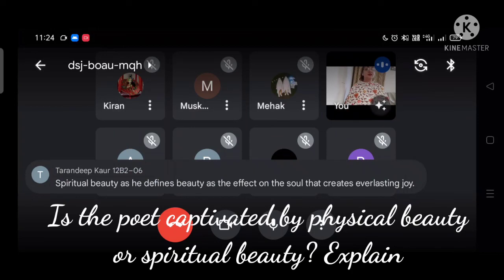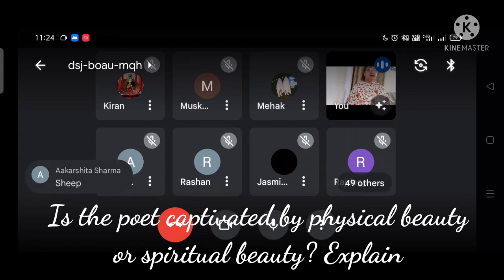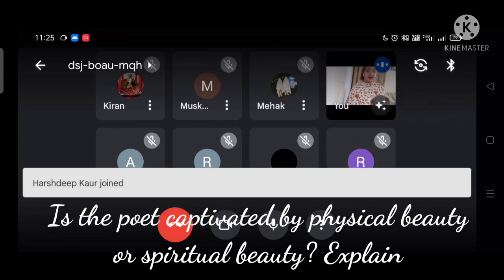Spiritual beauty, as he defines beauty as the effect on the soul that creates everlasting joy. Yes. So even if he's talking about physical things like trees and suns, all these things he's talking about the advantages. They're symbolic, because trees, what do they represent and what do they give us? They give us shade, so the soothing effect of the trees. Then he talks about cooling covert. Okay, and so beauty makes an appeal to our senses, and we feel relaxed, we feel refreshed.